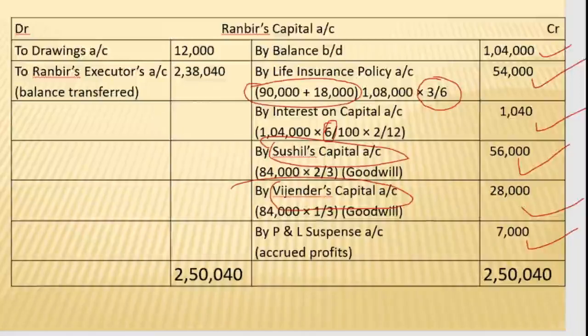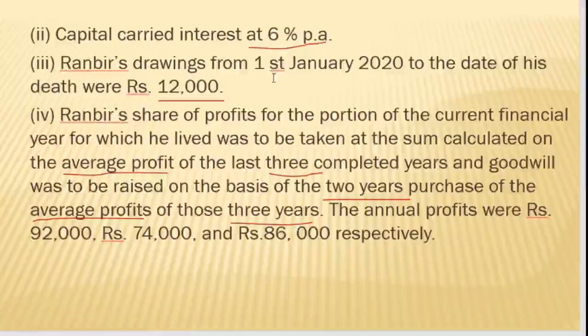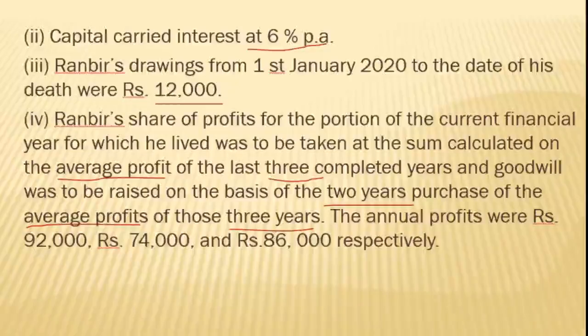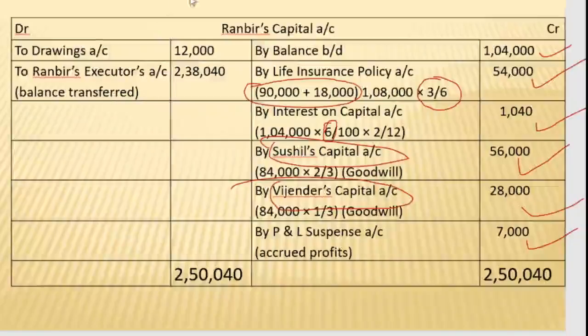Then in the problem there is one more item regarding the drawings. Drawings are to be debited to the capital account. In this problem it is specifically mentioned that 2 months' drawing is 12,000. So we need to write this 12,000 on the debit side. Now total all these amounts.